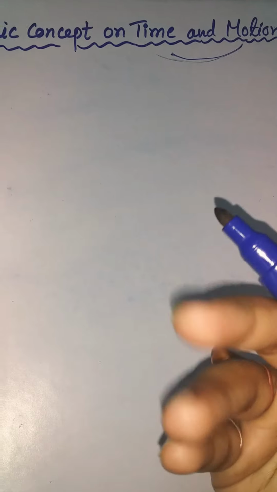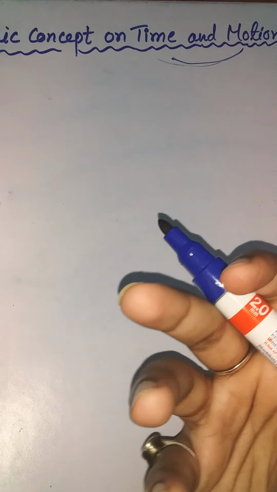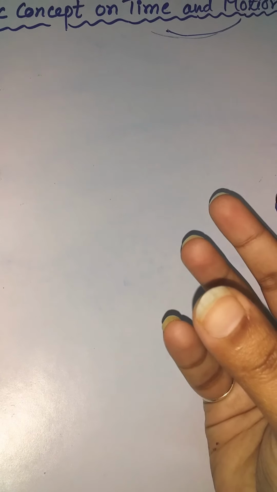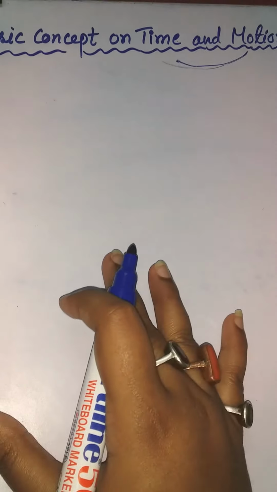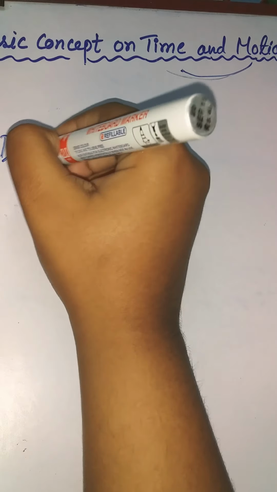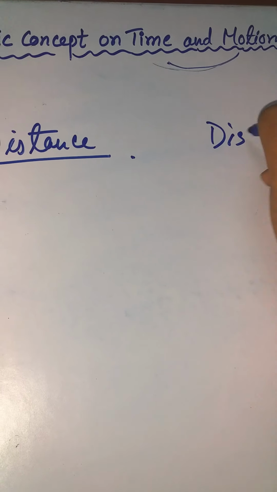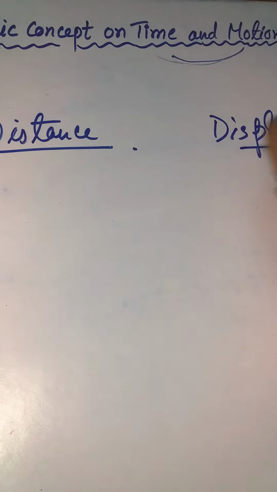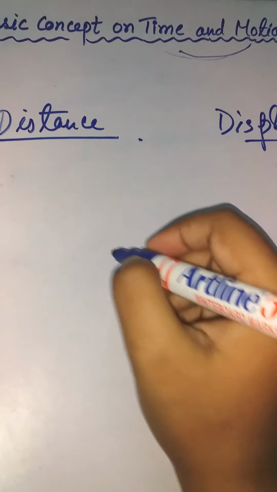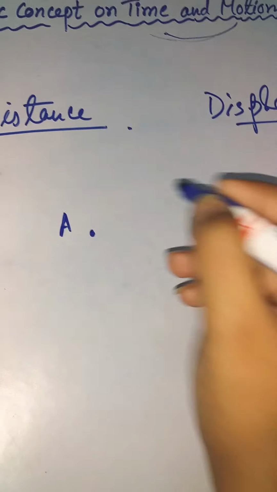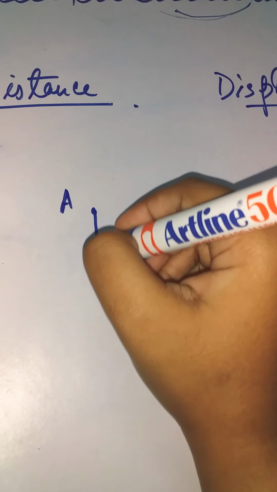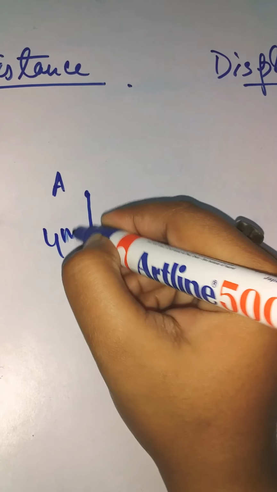Now alongside this, two different terms come with it. When an object is in motion, it will obviously cover some distance. So with this two terms come: one is distance and one is displacement. Distance means, let an object A start from here and go there.